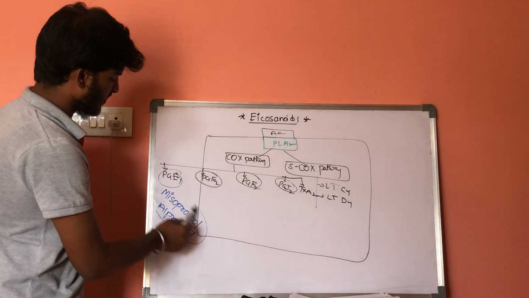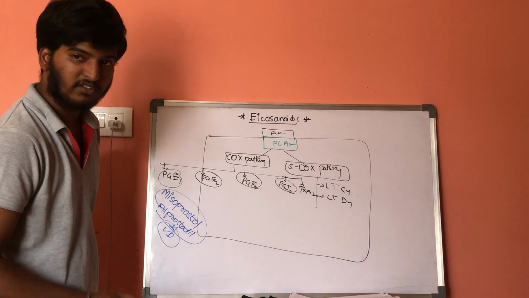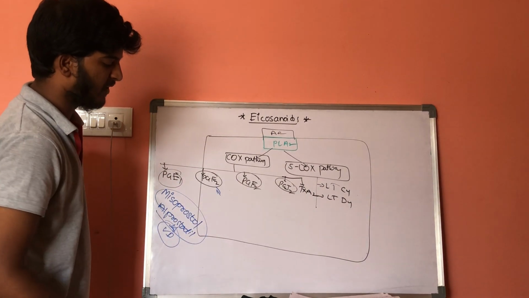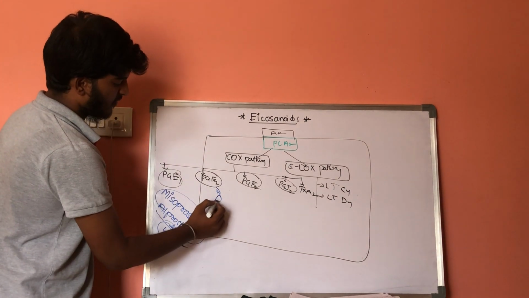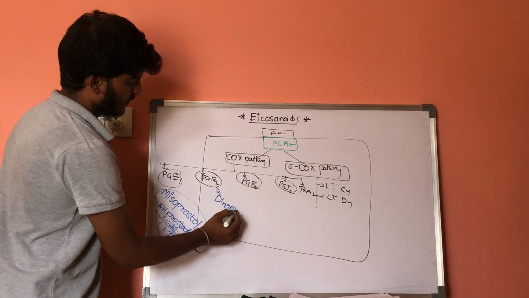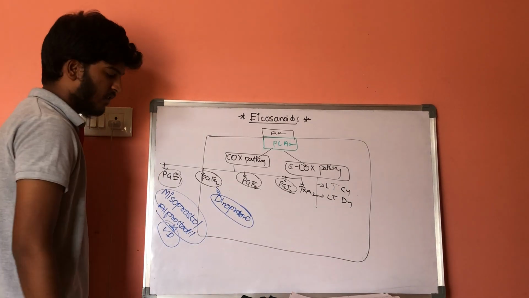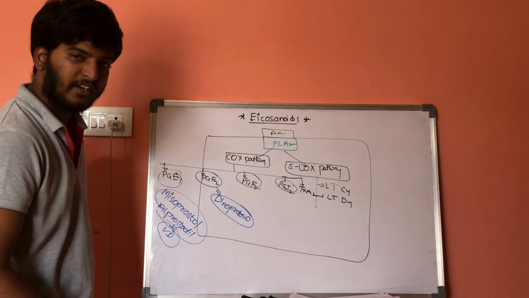Because of these actions, it results in vasodilation. The next analog, for PGE2, is dinoprostone. Because of dinoprostone, it results in uterine contractions.